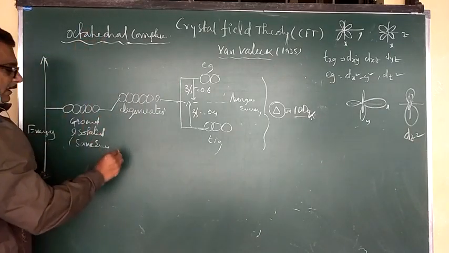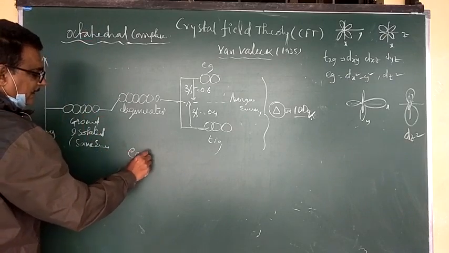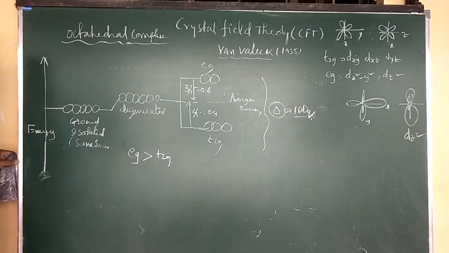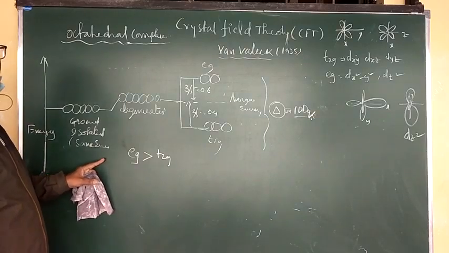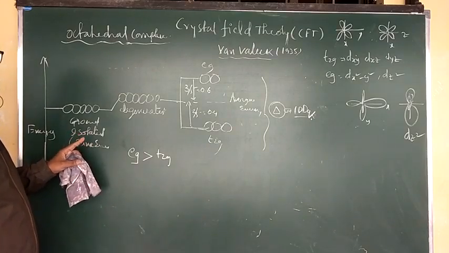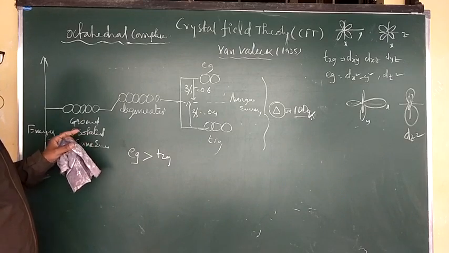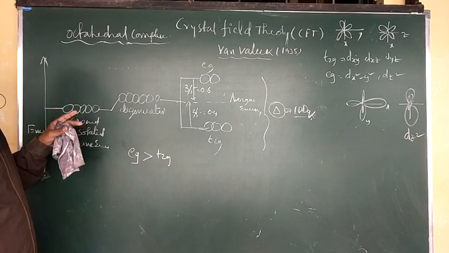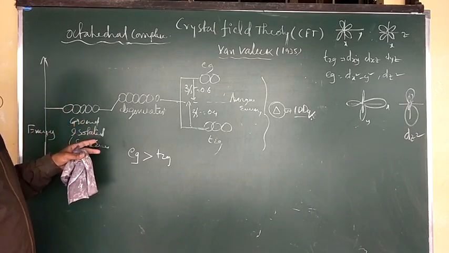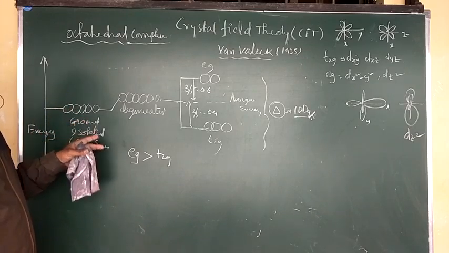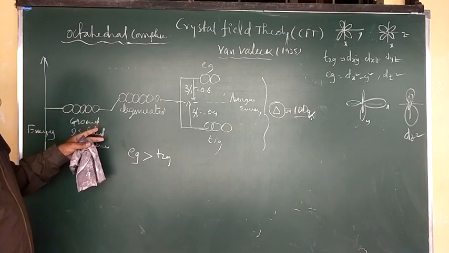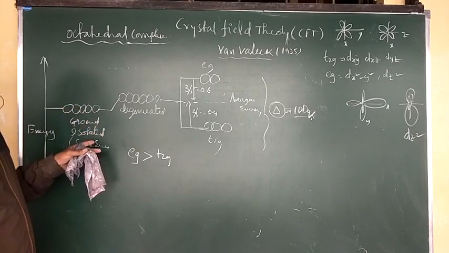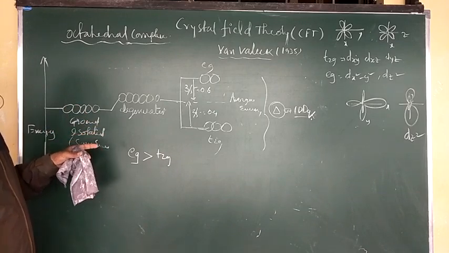Very important: in octahedral complexes, the energy of EG is greater than that of T2G. Why? Because the ligands occupy the corners of the octahedron, so on the axis there will be more repulsion. More repulsion means more energy, and more energy means lesser stability. That is the cause.